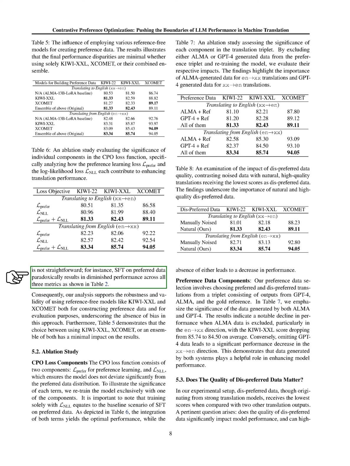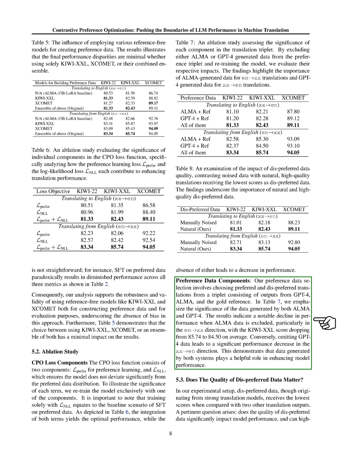We also conducted an ablation study to understand the importance of different components of our model. The CPO loss function, for instance, has two parts, one for preference learning and another to ensure the model doesn't deviate too much from the preferred data distribution. We found that using both parts together gives the best performance, while leaving out either one leads to a drop in performance. We also looked at the importance of the data generated by both ALMA and GPT-4 in our preference data selection process. We found that excluding data from either system leads to a significant drop in performance, showing that both systems contribute to improving the model's performance.